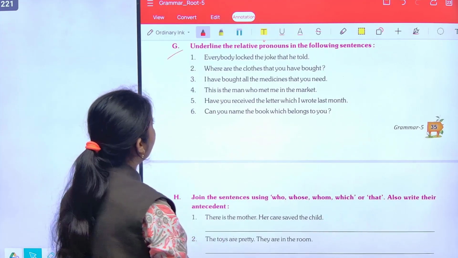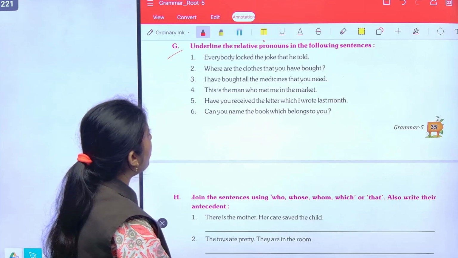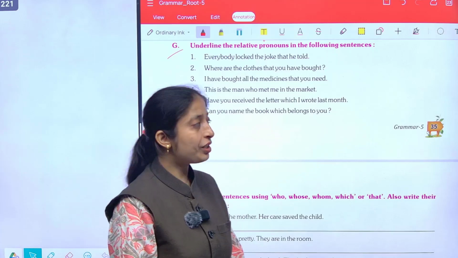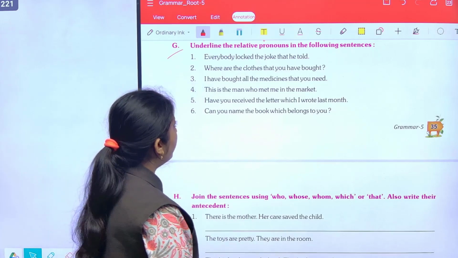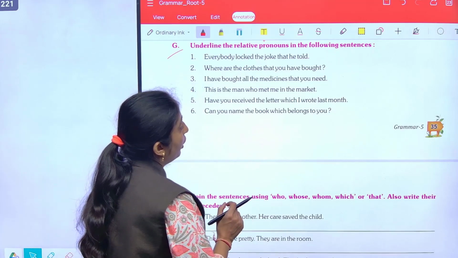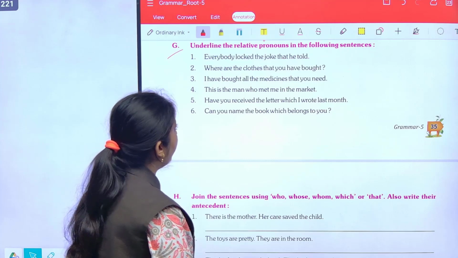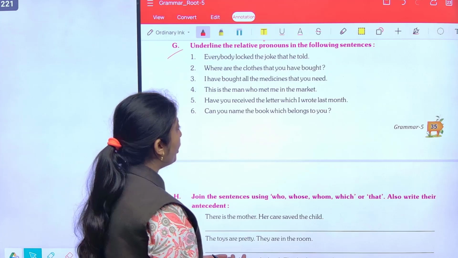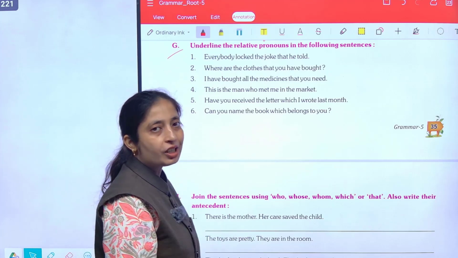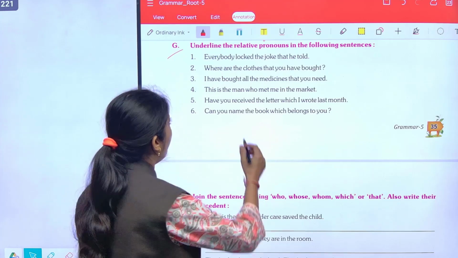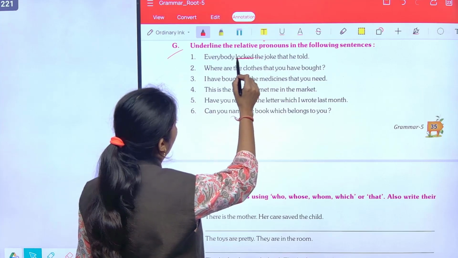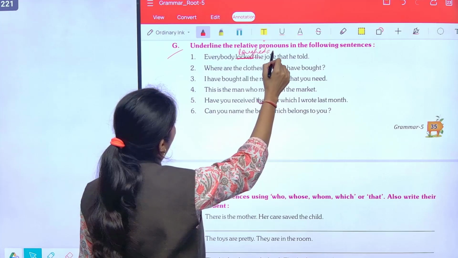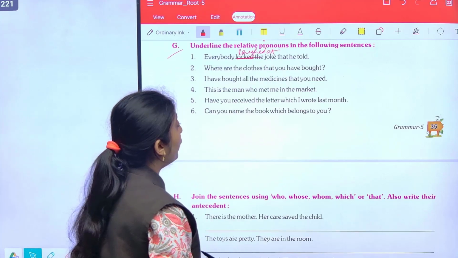Question number G. Underline the relative pronouns in the following sentences. So, students, relative pronouns are the words that come in between of a sentence. For example, that, who, which, whose, these are relative pronouns. So, everybody laughed at the joke that he told.